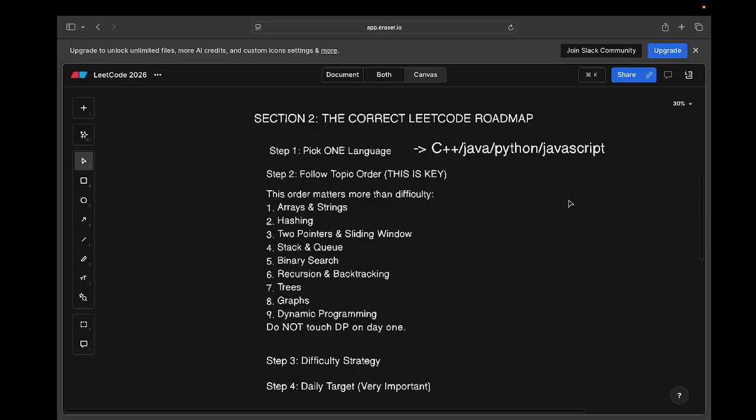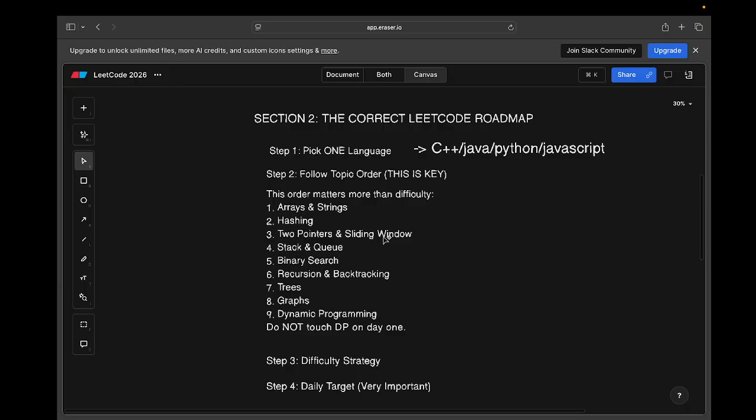Now the second thing is to follow topic order. This is really important, right? People don't understand the importance of this, that order actually matters, because it helps you build the knowledge to solve problems which require a combination of different kinds of problems, right? For example, I have written an order of how to start. So the first thing, you should definitely start with arrays and strings. It will give you a basic idea of how to work with linear data structures, because you know about arrays, you know about strings.